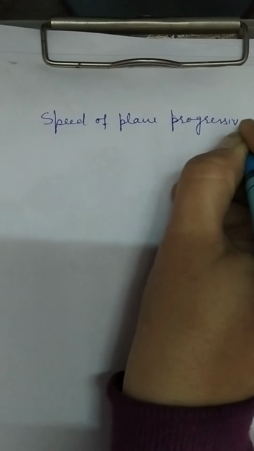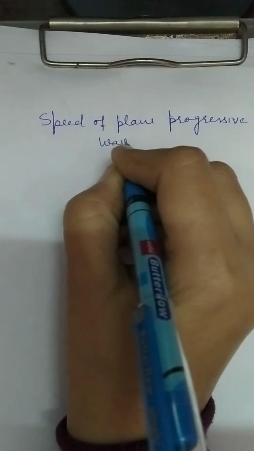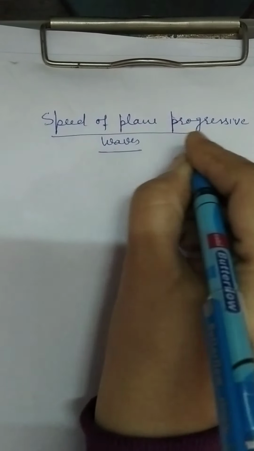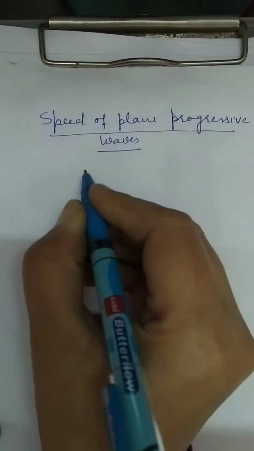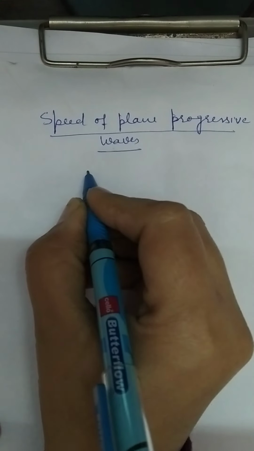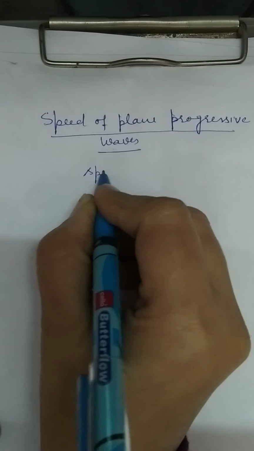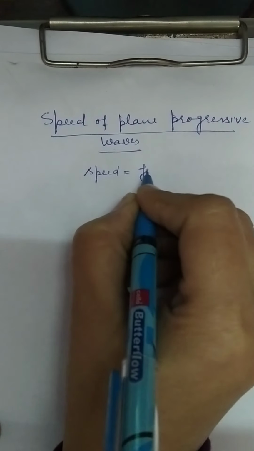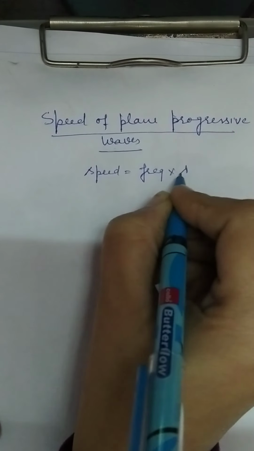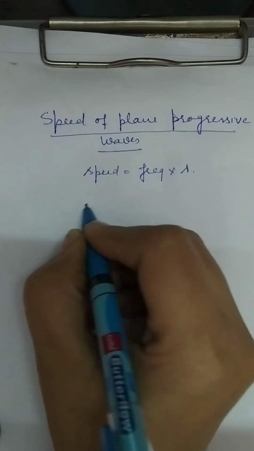Speed of plane progressive wave. It is constant through a medium, but every particle has a different speed when the wave passes through it, right? What is the formula for this? We know that the speed is equal to frequency into wavelength. And there is one more formula for the speed.